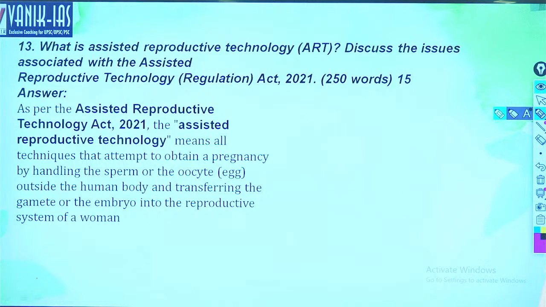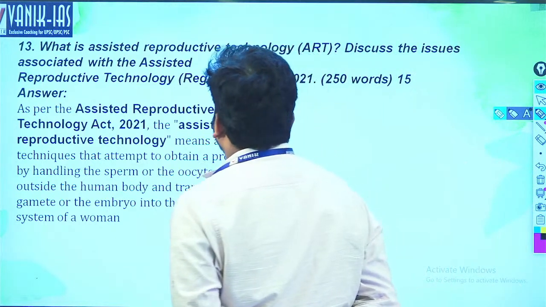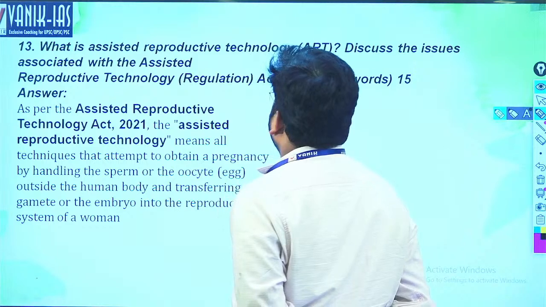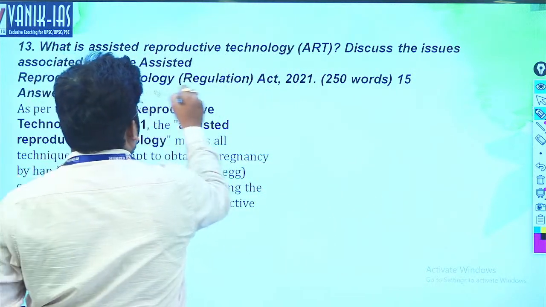Next is, what is assisted reproductive technology or ART? Discuss the issues with respect to it and the Assisted Reproductive Technology Regulation Act 2021. So it is based on current affairs.